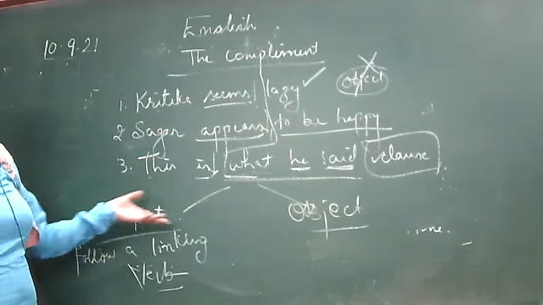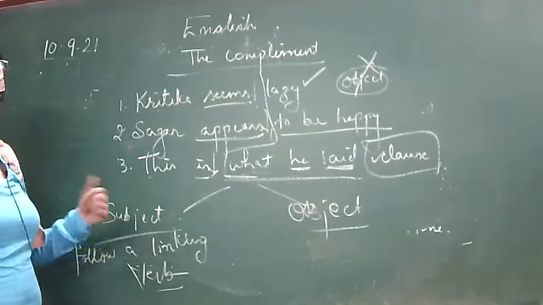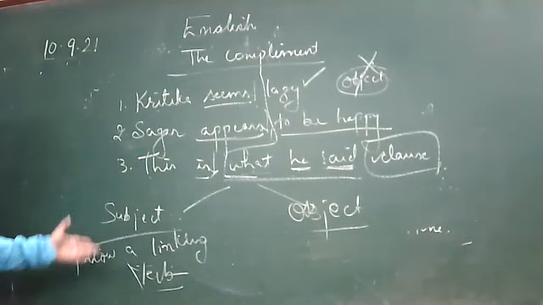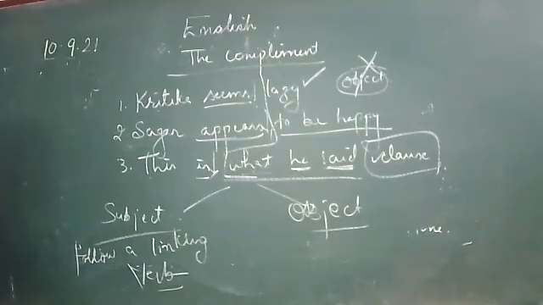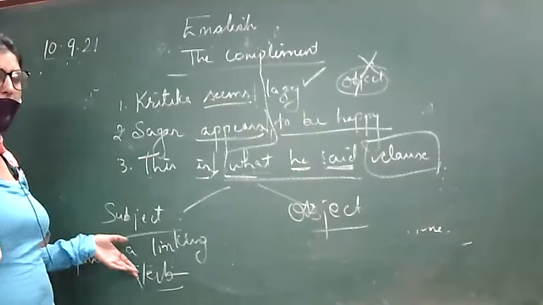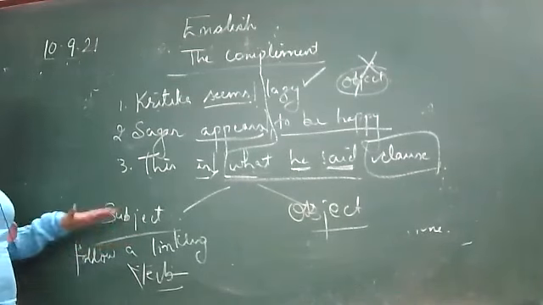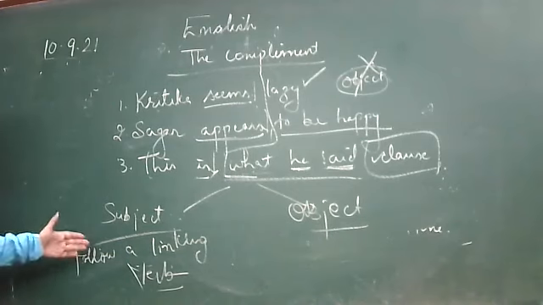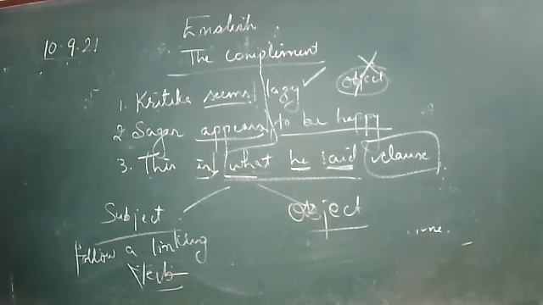For example, he seems happy. He is a teacher. I am a teacher. Suppose the child appeared to tremble. Neha's problem is that she is not well. So what are these? All these examples I have given are following the linking verb. Whenever the complement is after a linking verb, it is called a subject complement. And now the next is object complement.